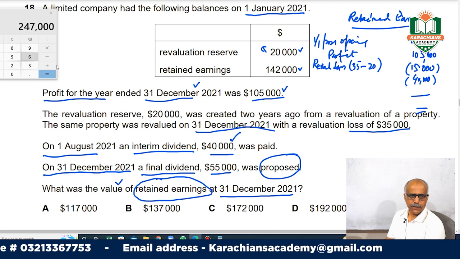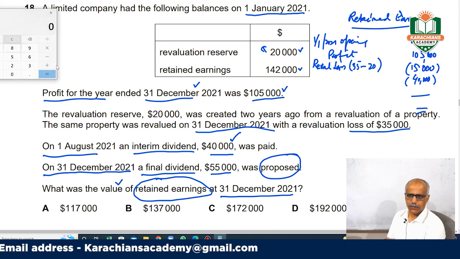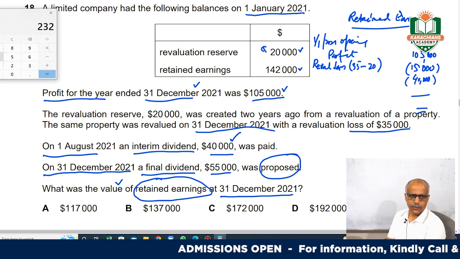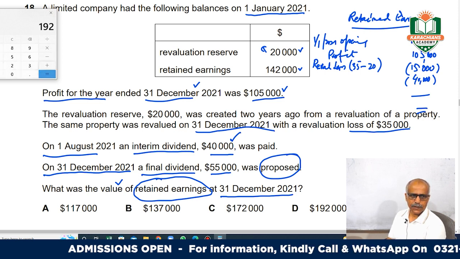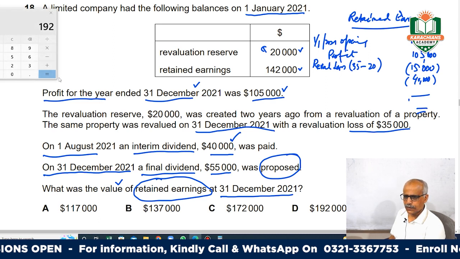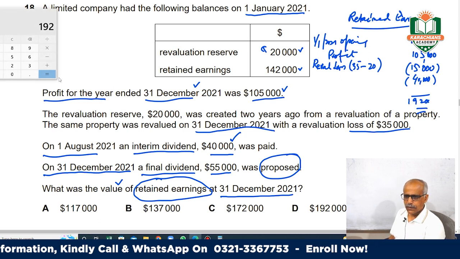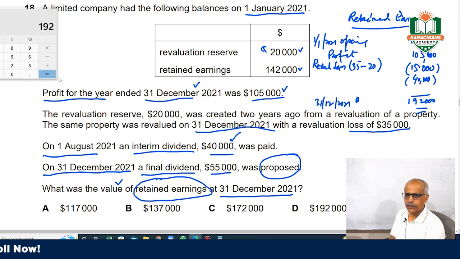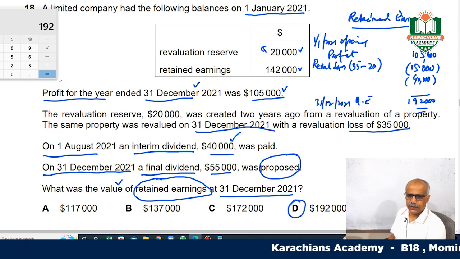So 142 plus 105 minus 15 and minus 40 is 192. This will be the 31st December 2021 retained earning balance. So your answer will be D.